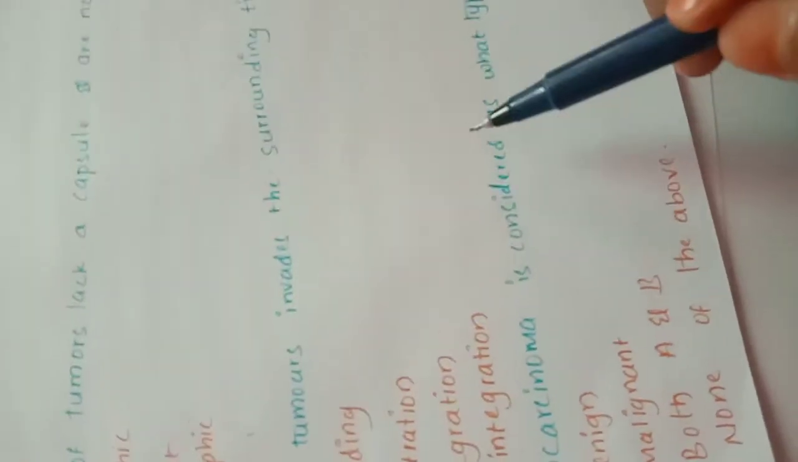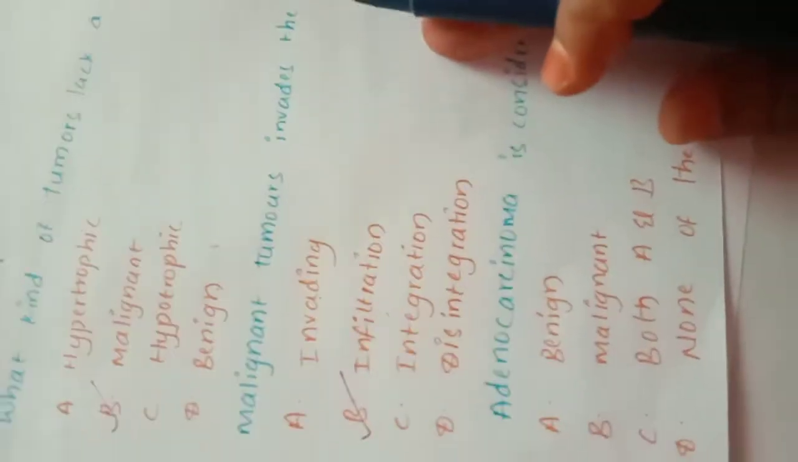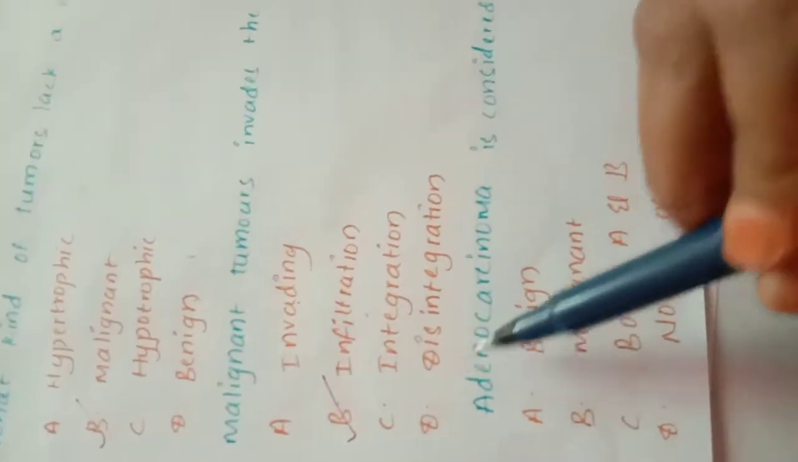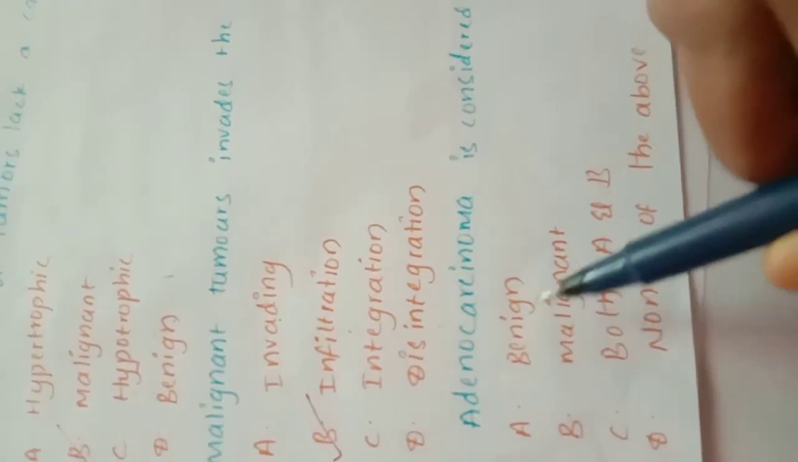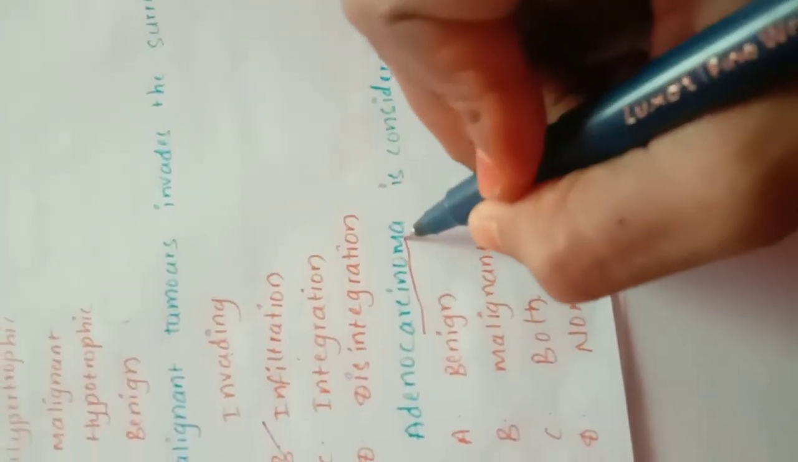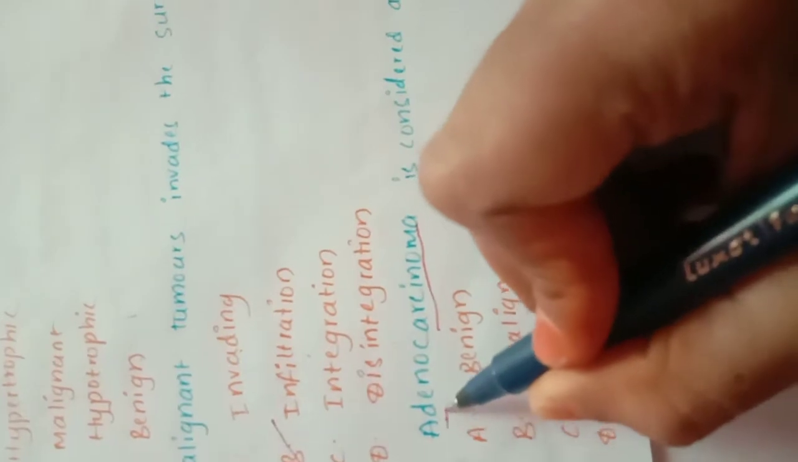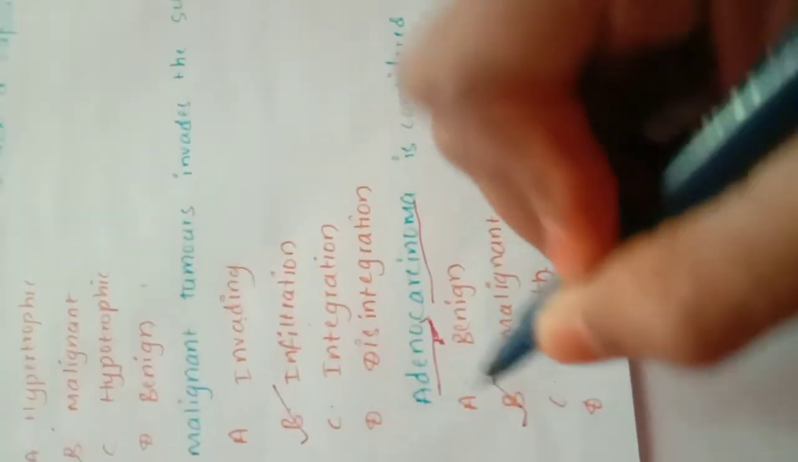Adenocarcinoma is considered as what type of tumor? Adeno means it is related to gland, and carcinoma is related to malignant tumor. Then adenocarcinoma is related to benign, malignant, both A and B, none of the above. Which of the following options? Carcinoma they have mentioned clearly, and adeno means it is related to gland, and it is a malignant tumor.